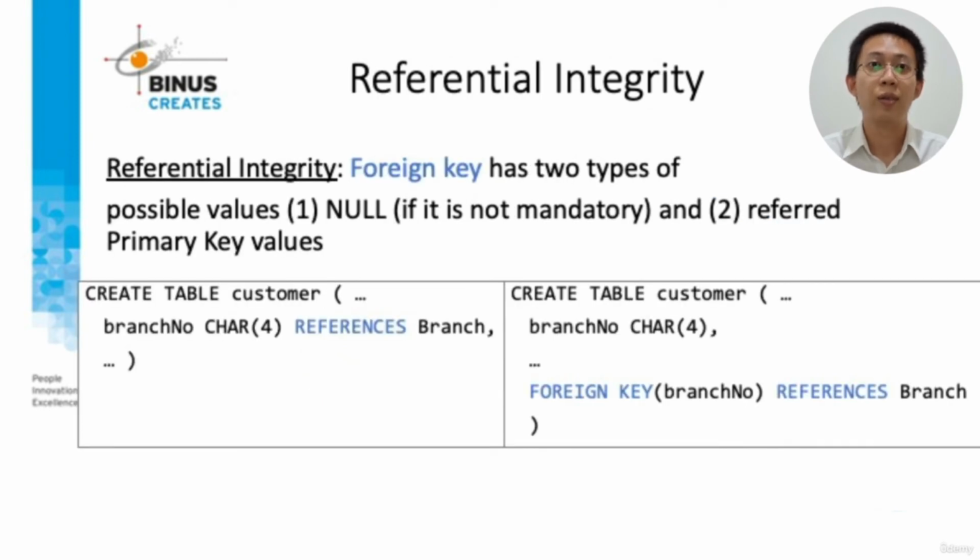Here's the example of referential integrity. We can put it on column level and table level. Foreign key in child table is linked to matching row of primary key on parent table. Referential integrity means that if a foreign key contains a value, that value must refer to an existing row in the parent table.